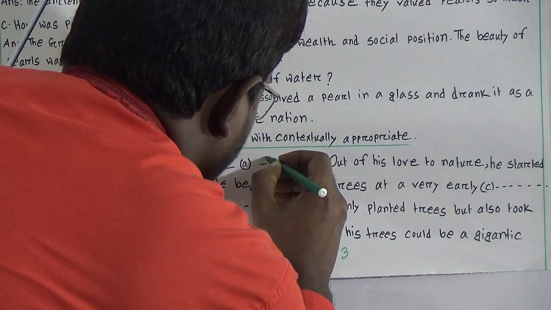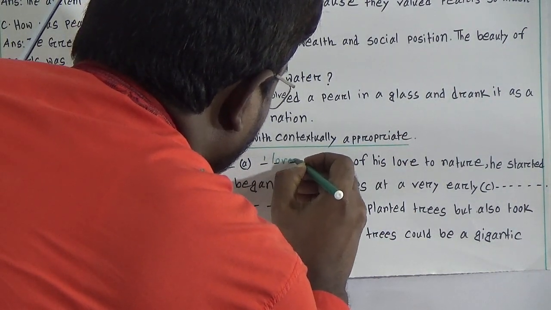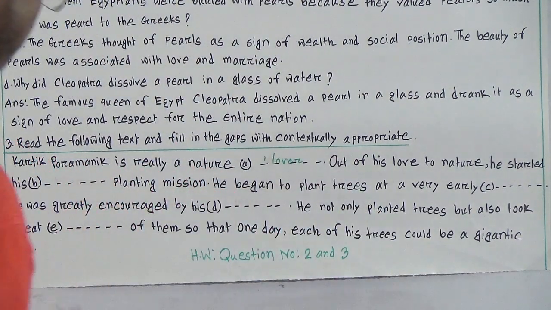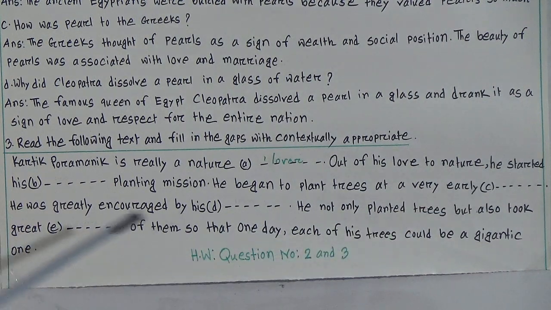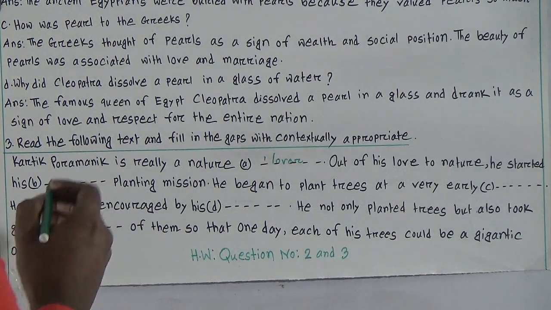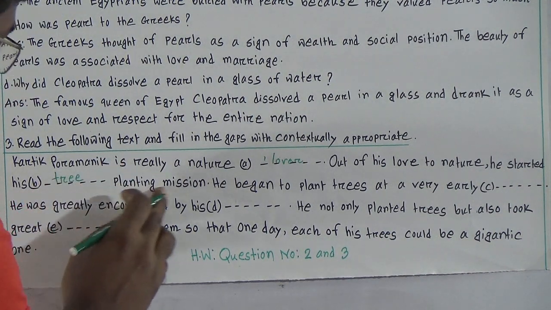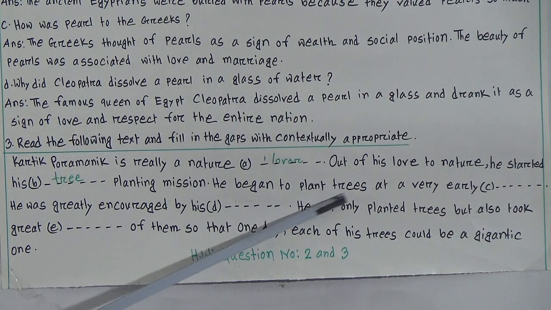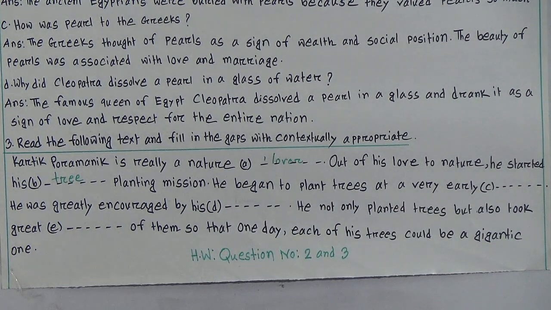So I am writing the answer, follow me: nature lover, L-O-V-E-R. Out of his love for nature, he started his tree planting mission, T-R-E-E, tree planting mission. He began to plant trees at a very early age.